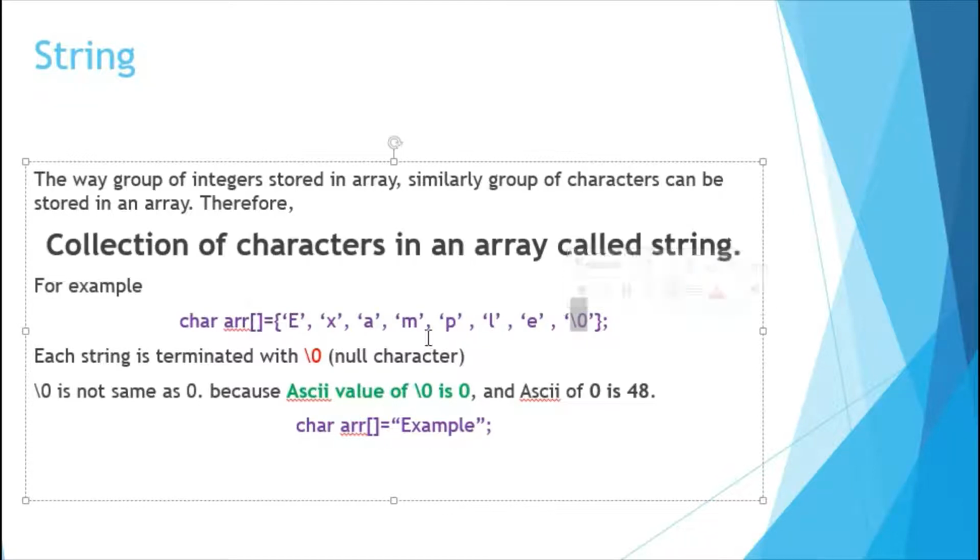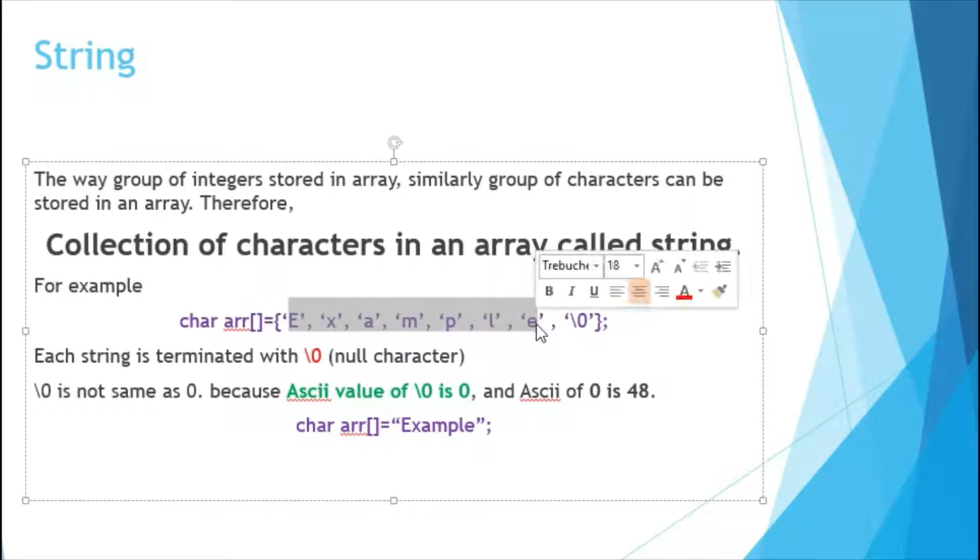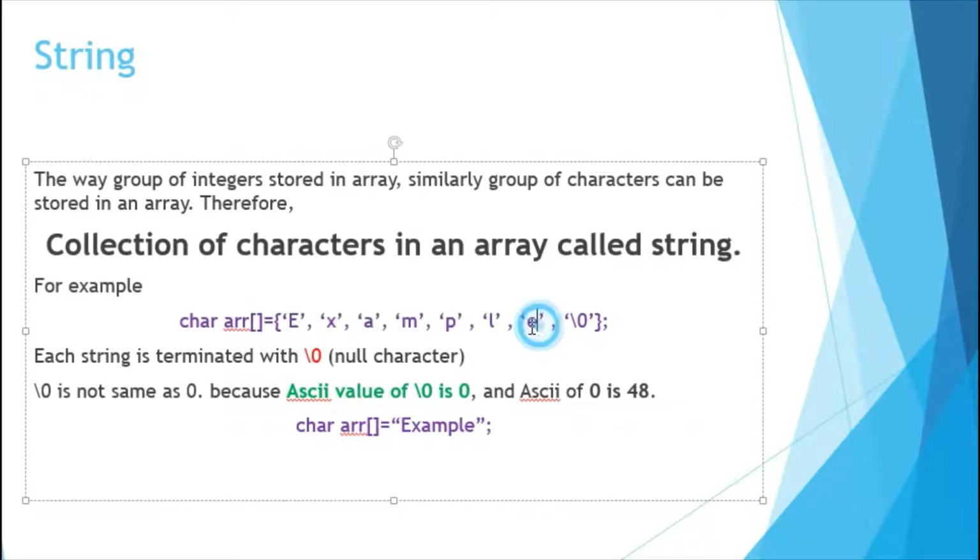When the compiler reads this string, \0 will tell the compiler that the string starts from here and the end of the string is this one. If you do not give this \0, then the compiler will not know the end of the string, and it will understand that this is not a string, it is just a bunch of characters.